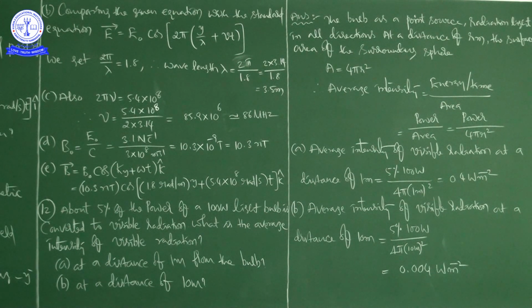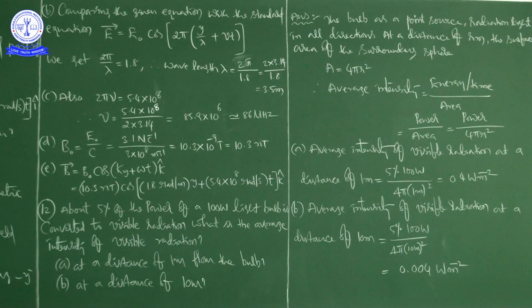So in this problem, that is problem number 11, they have given the electric field part of the electromagnetic wave. We calculated the direction of propagation of the electromagnetic wave, the wavelength and the frequency, right?